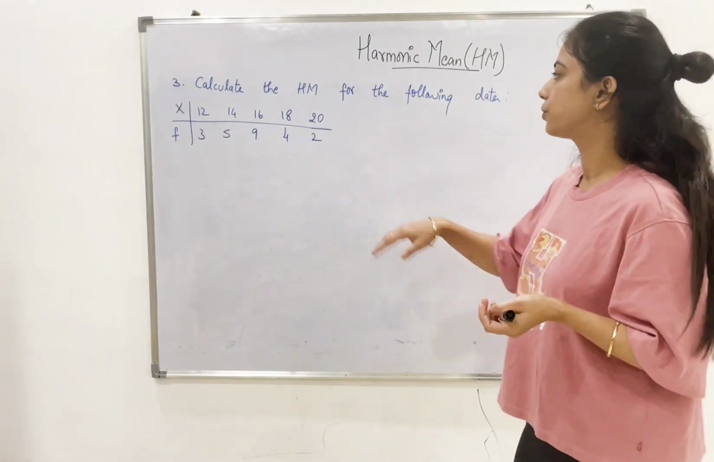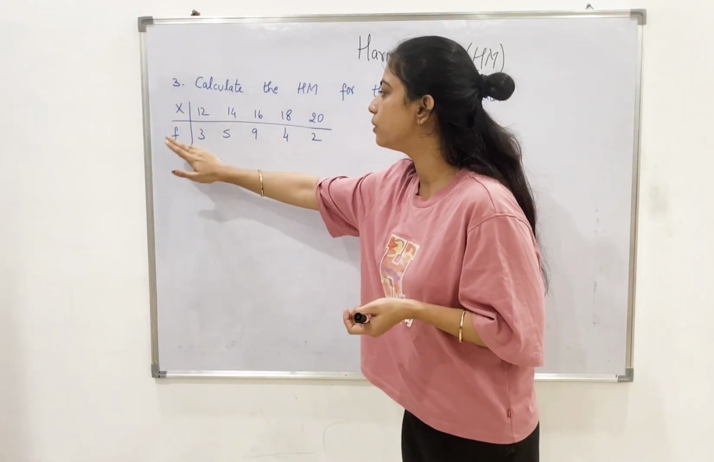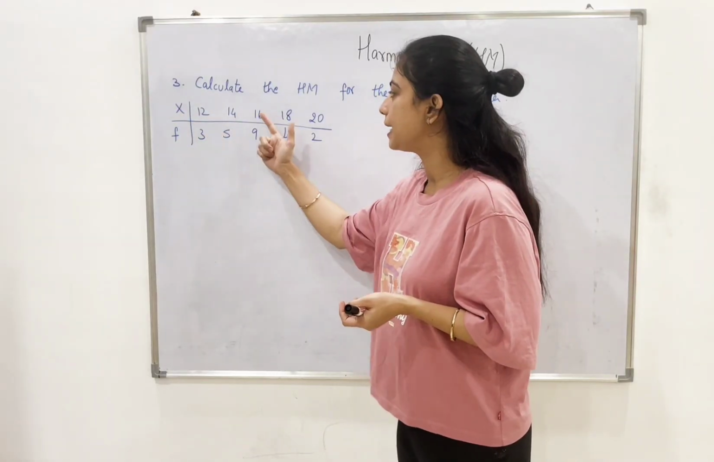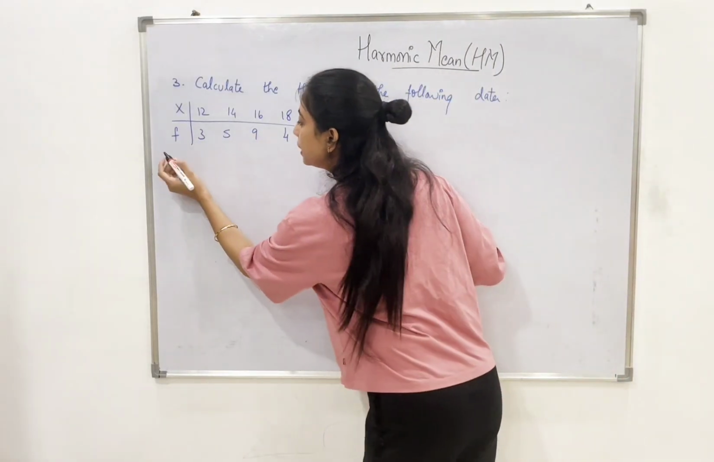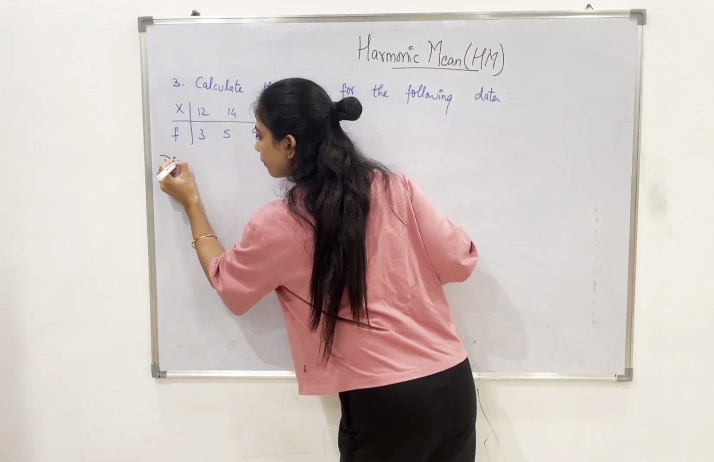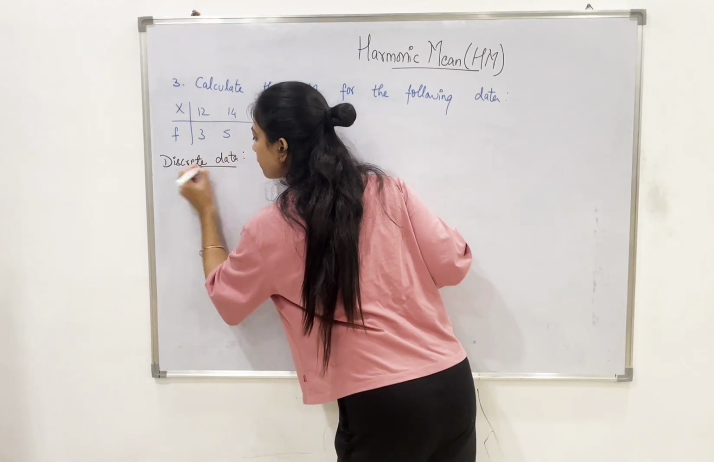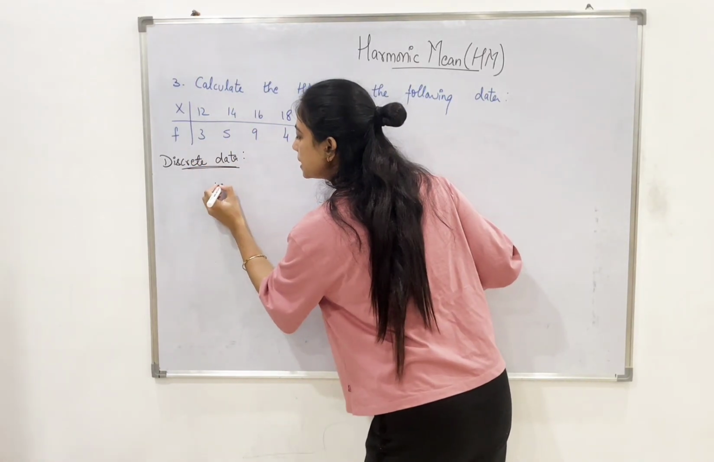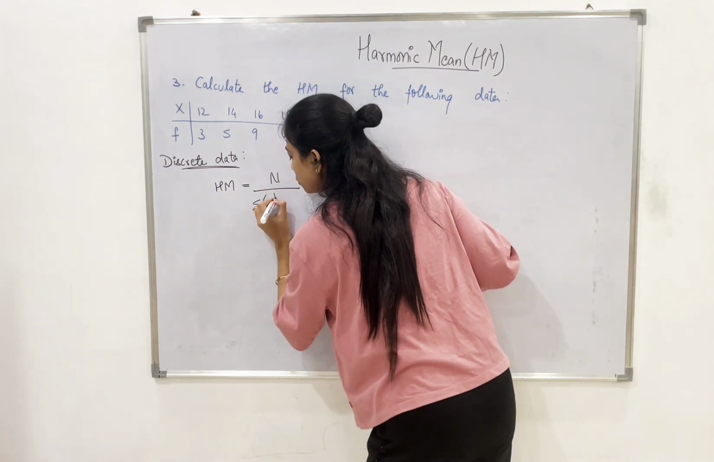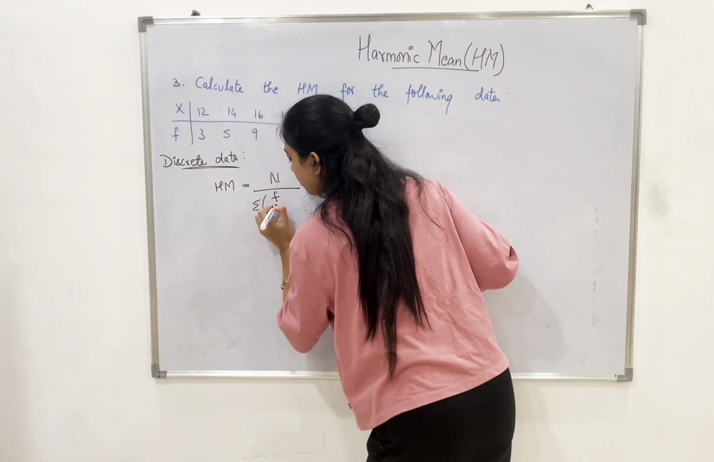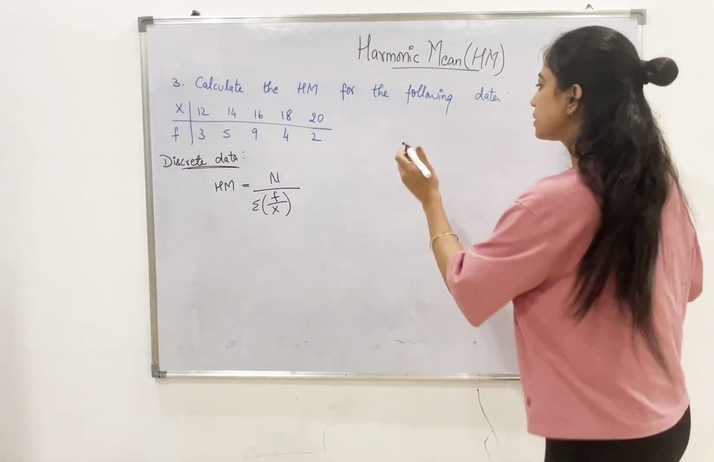Let's look at the next question. Calculate the harmonic mean for the following data. We have x values and f values given to us, x series and f series. So when we have x along with f, it is nothing but discrete data. The formula for discrete data is harmonic mean is equal to capital N divided by summation of f upon x. So now we will be making the columns first.